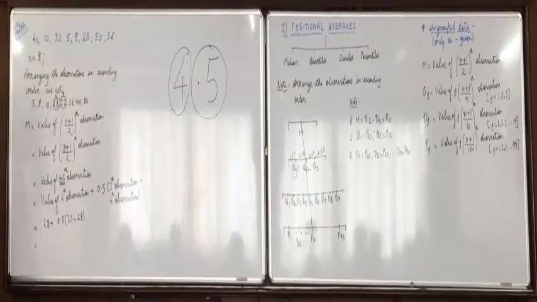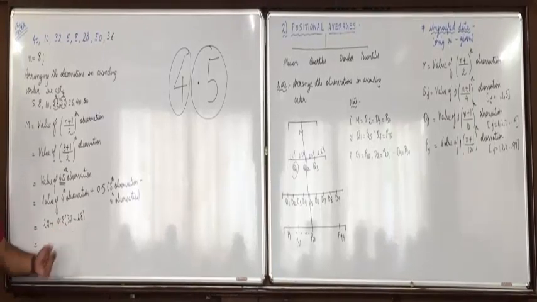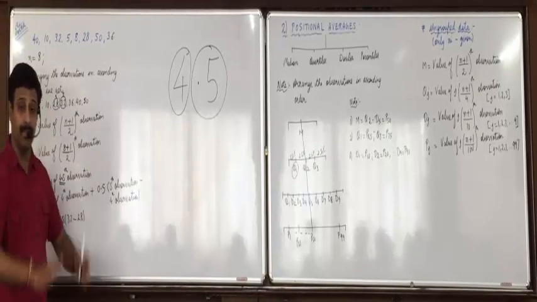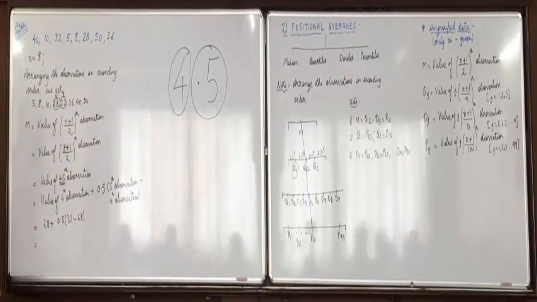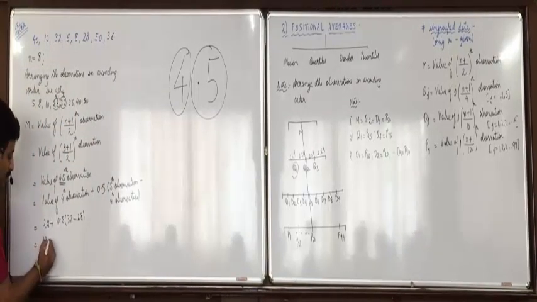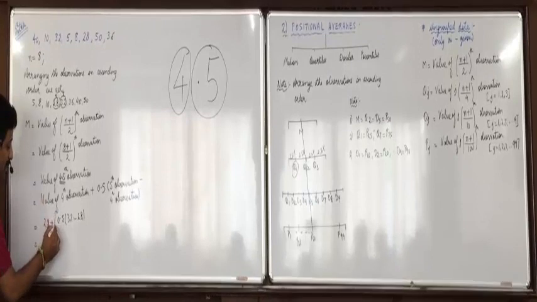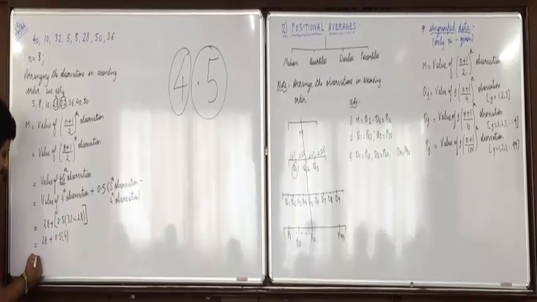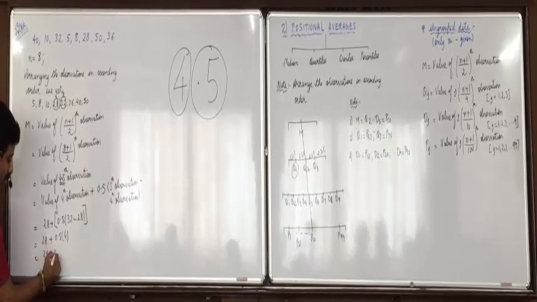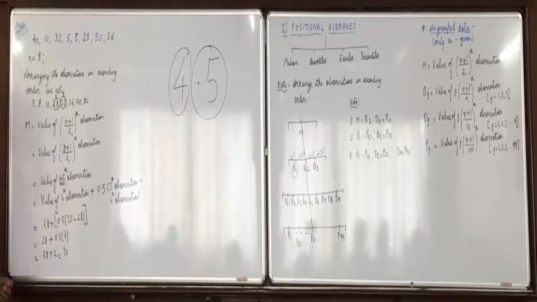Now, what mistake should not be made? Solve this first. Don't do 28 plus 0.5, 28.5, and then multiply it with this 4. Wrong. Solve at the end only. First solve this part: 0.5 into 4. 30 is your answer.